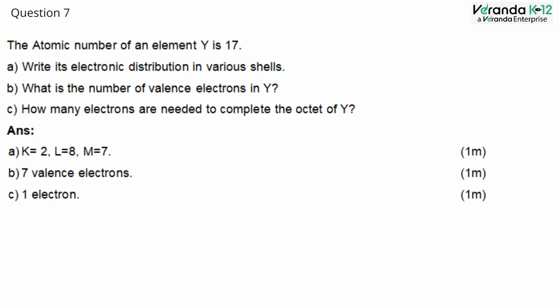Section C. How many electrons are needed to complete the octet of Y? The octet is nothing but the outermost shell should be containing 8 electrons. Since we are having 7 electrons in the M shell, in order to attain the 8 electrons in the outermost shell, we need 1 electron. So we need 1 electron to complete the octet of the Y. So the 1 electron is the answer for the C option.